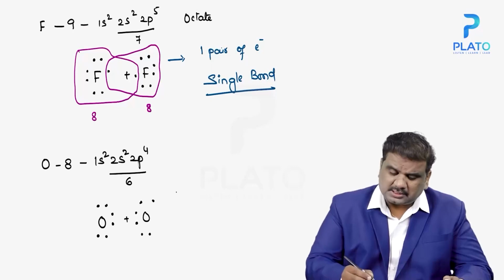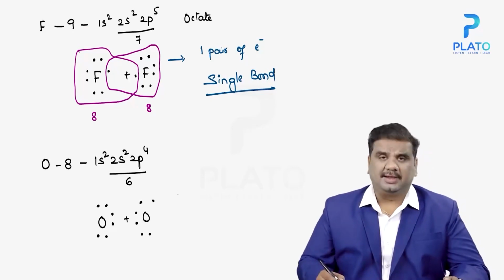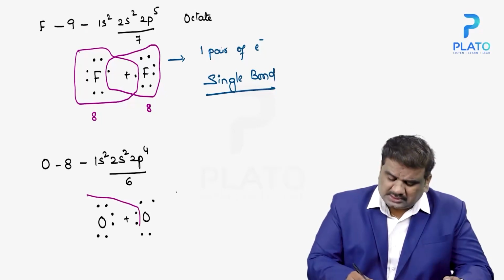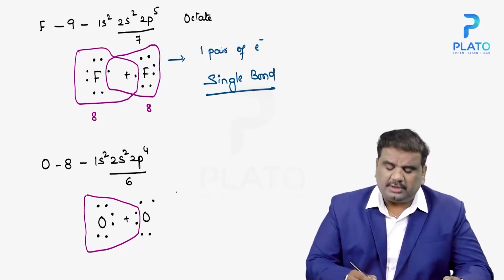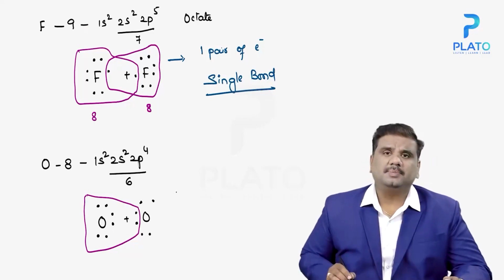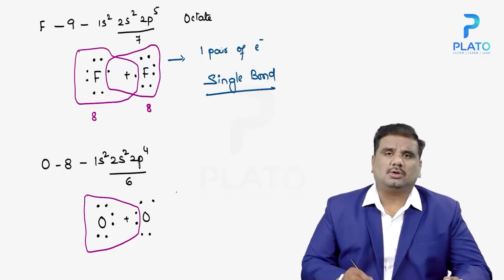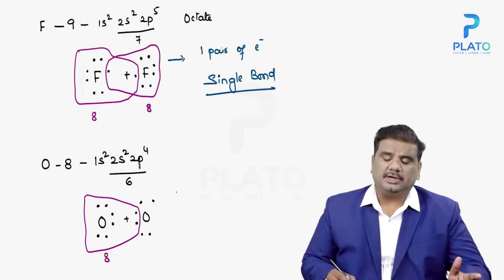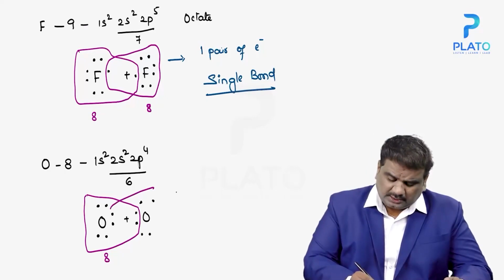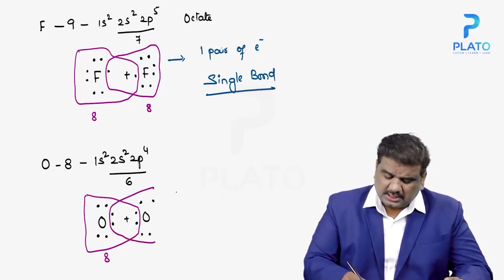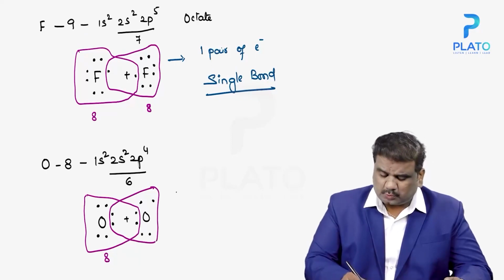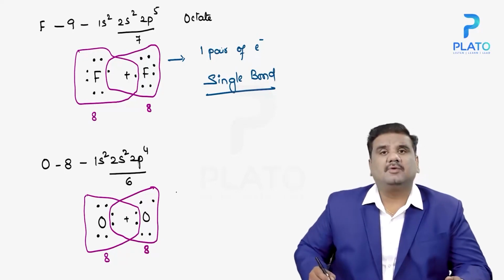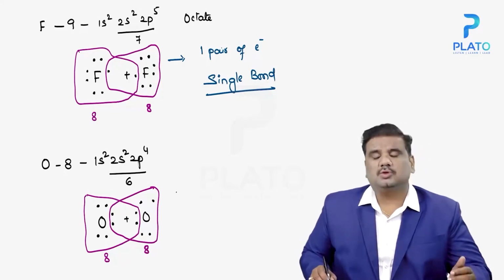Each of these oxygens has 6 electrons in the outermost orbit. The first one will try to form a bond with the second oxygen atom. The first already has 6 in the outermost orbit, and the second one is contributing 2 electrons. 6 plus 2 is 8, so the first one gains the octet configuration. Similarly, the second one already has 6, and the first one contributes 2. As a result, even the second one has 8 electrons in the outermost orbit.